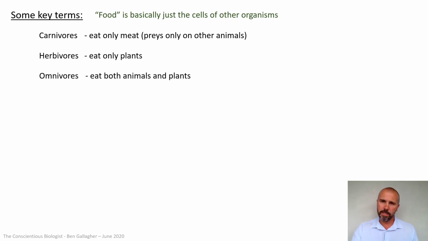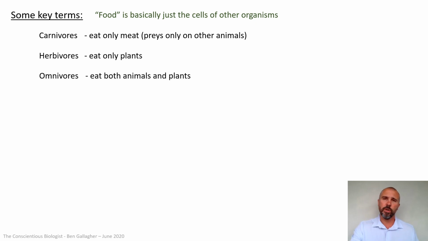And the reason why we eat so many cells is because we're made of cells. So if we eat cells, we know that the nutrients we're getting from those cells will match what we need to rebuild into our own. So really, when we look back at those words, carnivores are eating animal cells and getting all the nutrients they require from animal cells. Herbivores are getting them from plant cells, omnivores are getting them from a variety of cells. But that's really all that means.